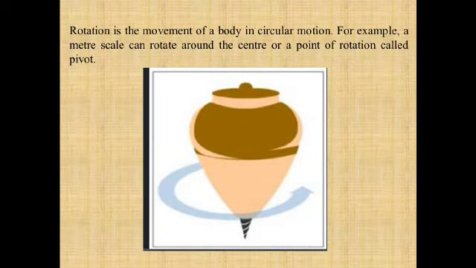Next is rotation. As we already knew, rotation is the movement of the body in a circular path, and that movement is around a center or a point of rotation, and that point of rotation or center is known as the pivot. See in this figure, a spinner is there, so it is rotating about this axis, which is the black color point. It is the axis of this spinner. This type of motion is known as rotational motion.